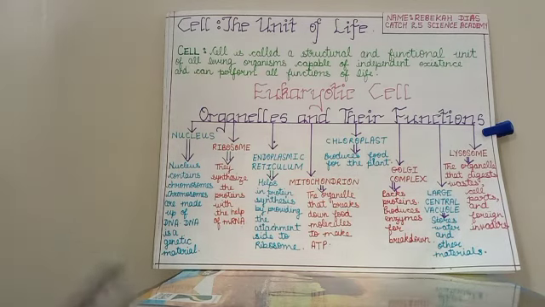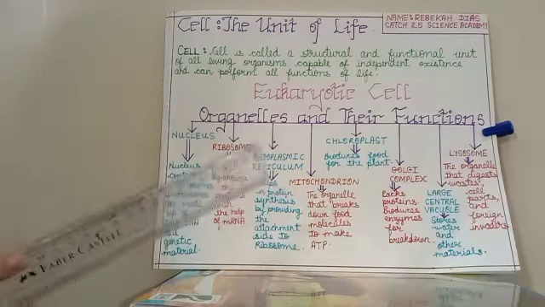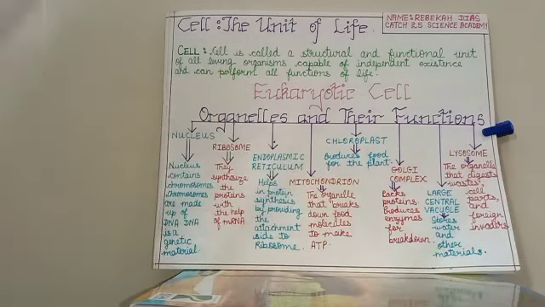Rough, why? Because ribosomes are attached to the surface of the rough endoplasmic reticulum, whereas on the smooth endoplasmic reticulum there is no ribosome attached. This is the reason why they have been classified.